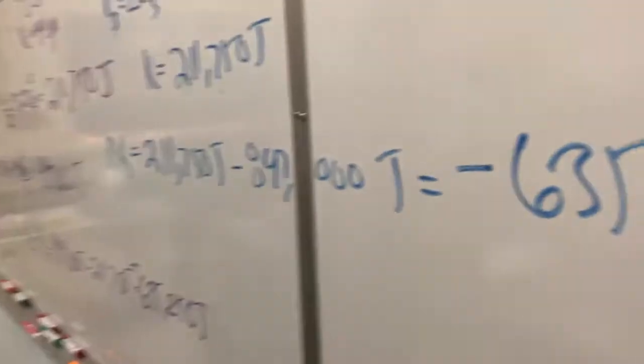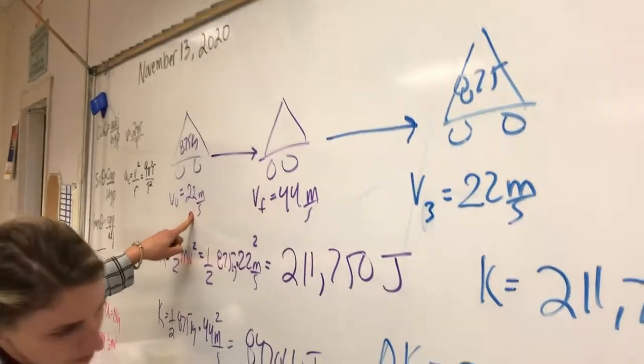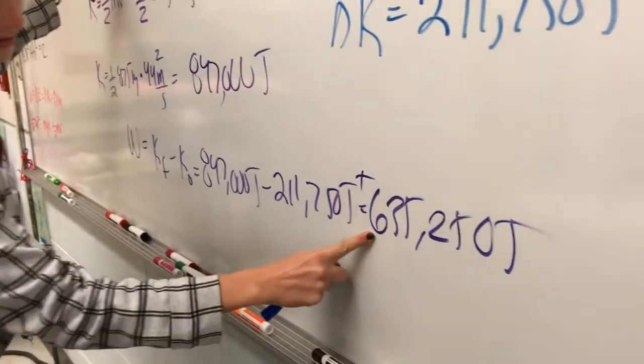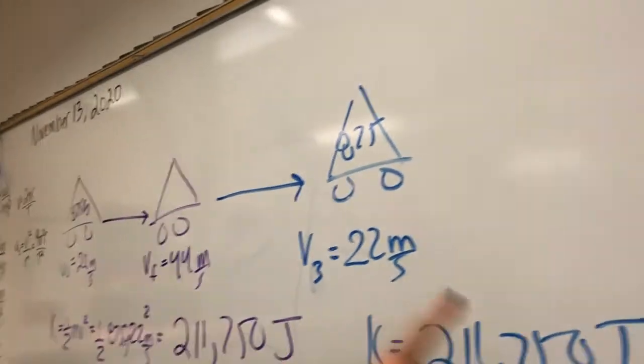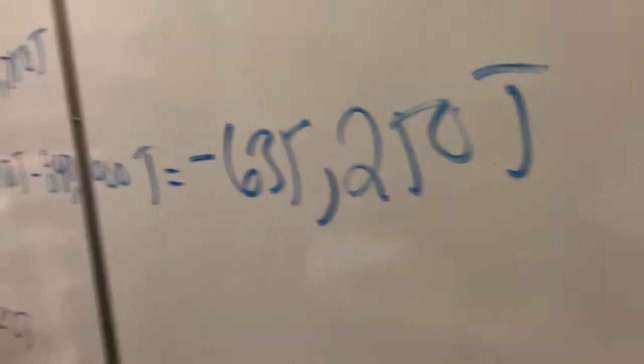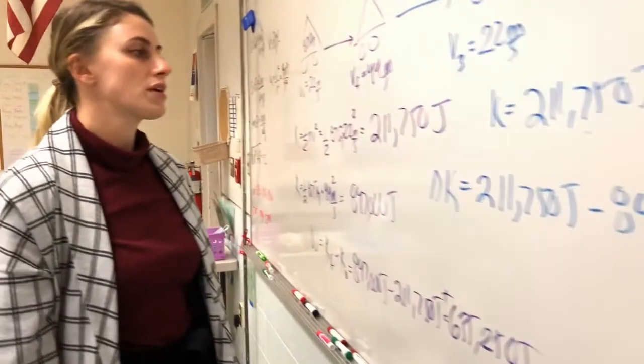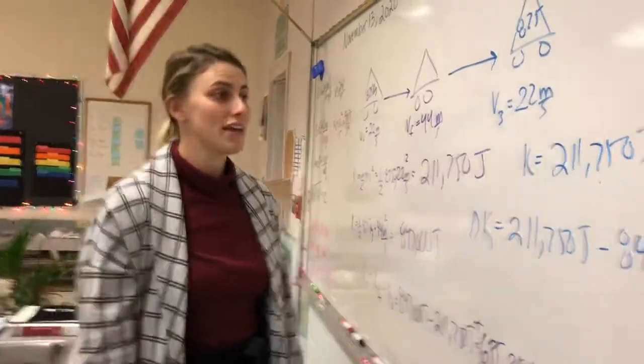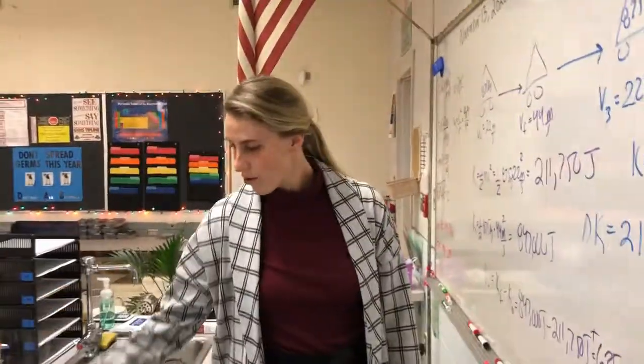Boys and girls, do you understand what just happened? Going from 22 to 44, it had to be positive 635,000 joules. So going from 44 to 22, it's got to be negative 635. It's the same amount of work, but we just got positive and negative, like cash money flow, or energy.